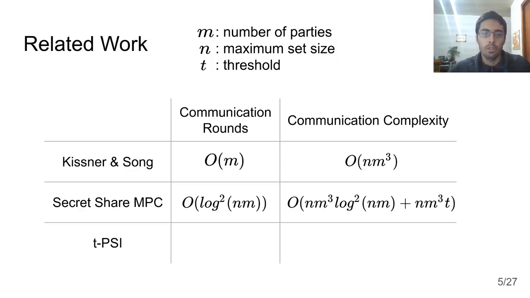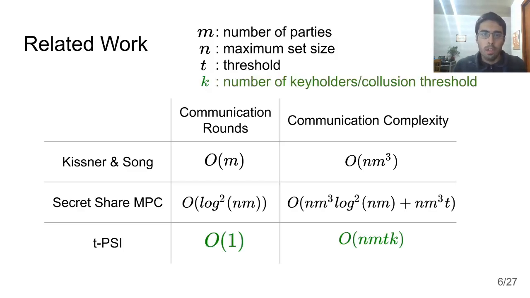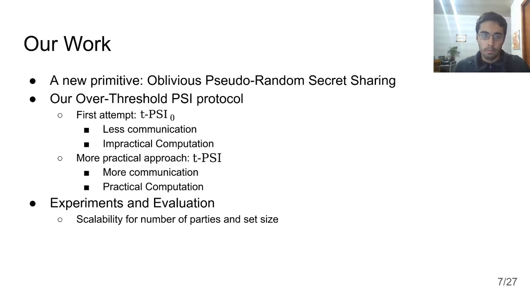There's another method using multi-party computation on the secret shared elements, which has fewer communication rounds but still has a pretty high communication complexity. Our work, which we call t-PSI, has constant communication rounds and has a communication complexity on the order of nmtk, where k is the number of key holders, or can also be called the collusion threshold, which I'll get into details of in the next slides.